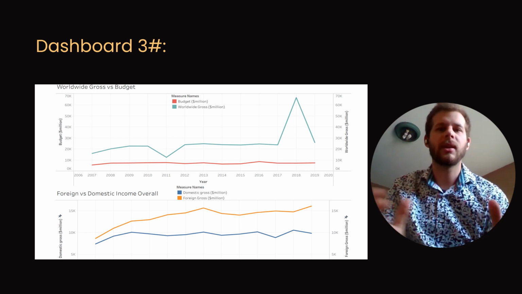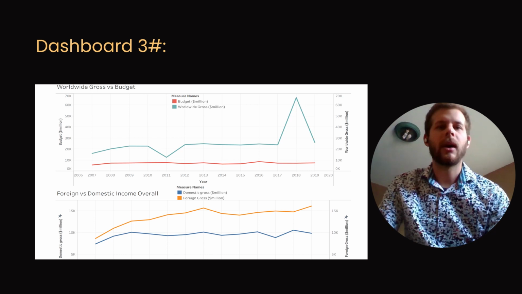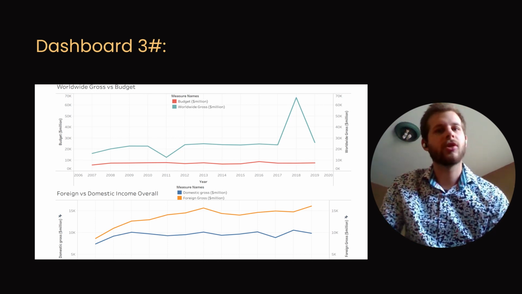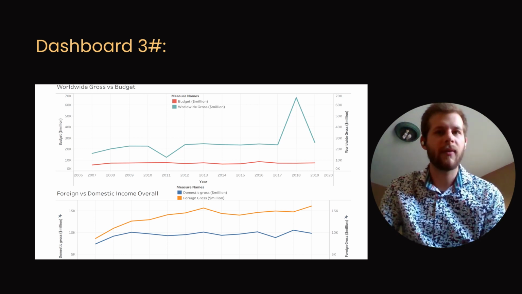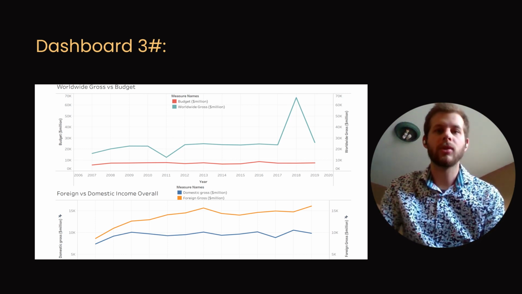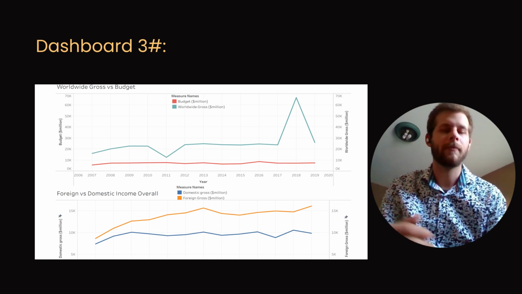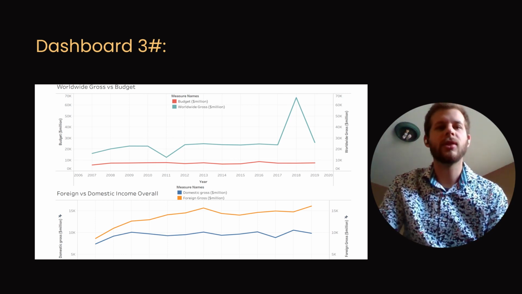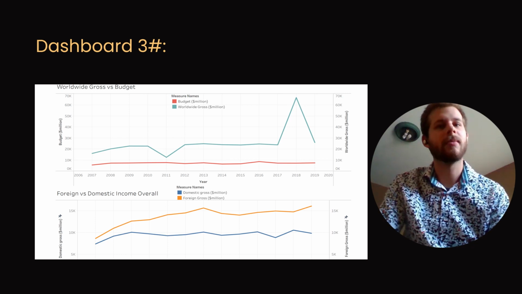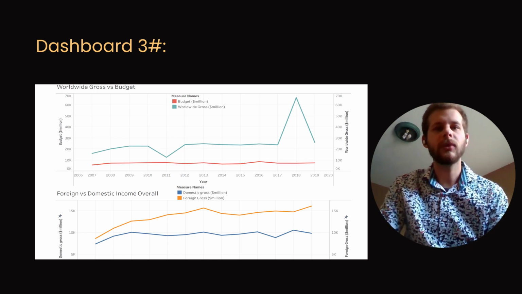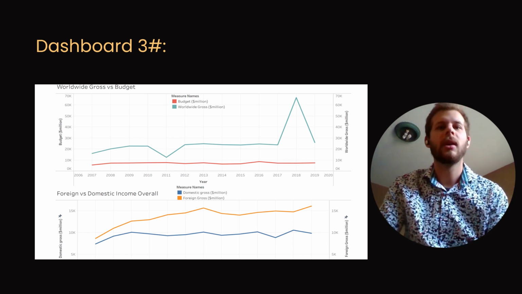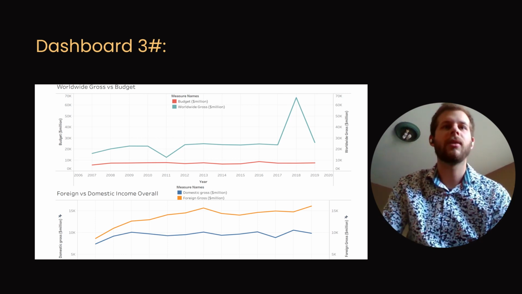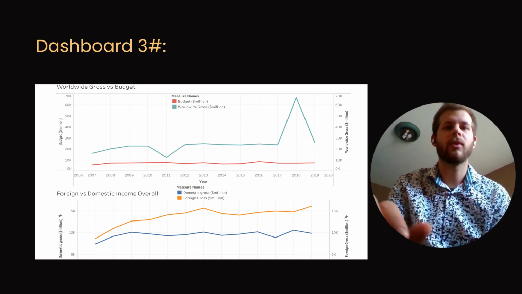So it's based on the year, but we're seeing the same budget, which was surprising to me, to see that every year they have the same budget. But of course, what they make is a different story. And then on the bottom one, we have just the difference between the foreign and domestic income. It's a quick, simple illustration just to show the comparison between these incomes. And we'll continue now with Giovanny, who will continue with the presentation.